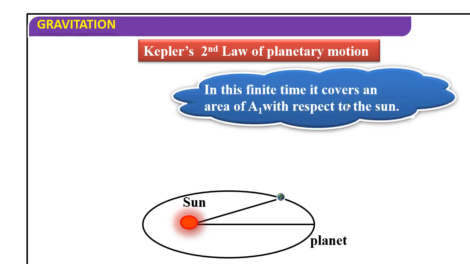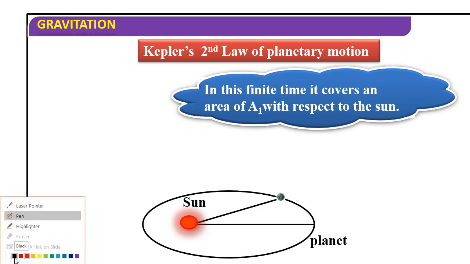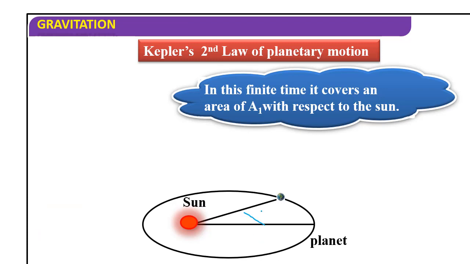In this finite time it covers an area of A1 with respect to the sun. This is the area it covered. You can check. See, this is the area.